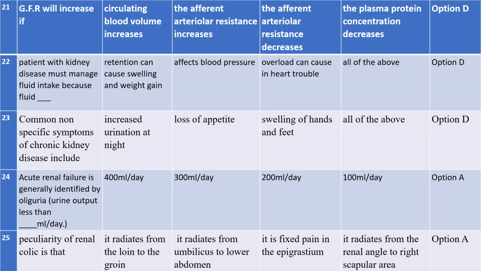So the most common question which I keep on asking again and again. Acute renal failure is generally identified by oliguria, that is urine output less than dash ml per day. It's like fill in the blank, so you have to fill this. So what will be the answer? See the question: acute renal failure is generally identified by oliguria. Even in the definition you got this, isn't it? I gave the definition of acute renal failure.